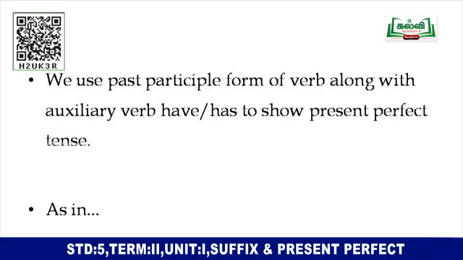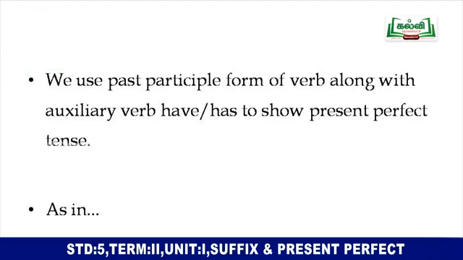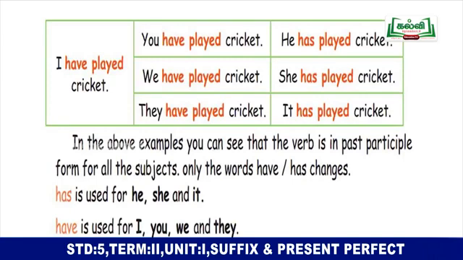We use the past participle form of the verb along with the auxiliary verb have or has to write present perfect tense, as in: I have played cricket, you have played cricket, we have played cricket, they have played cricket, he has played cricket, she has played cricket, it has played cricket.